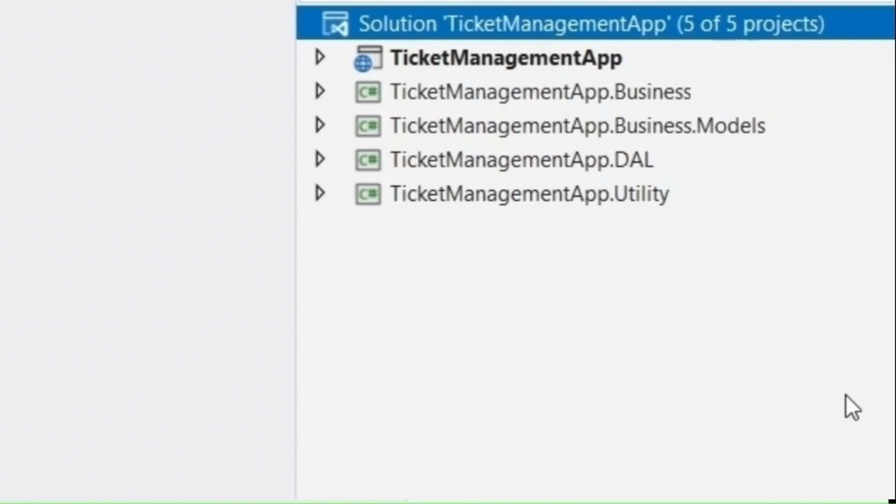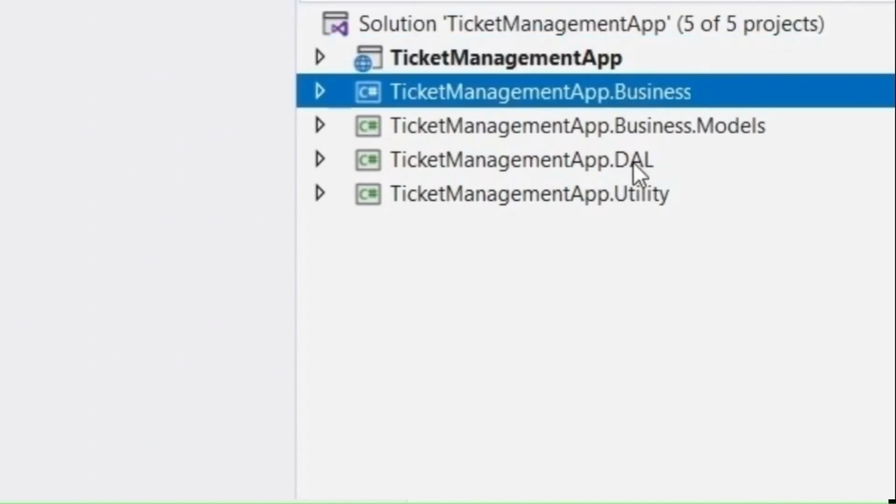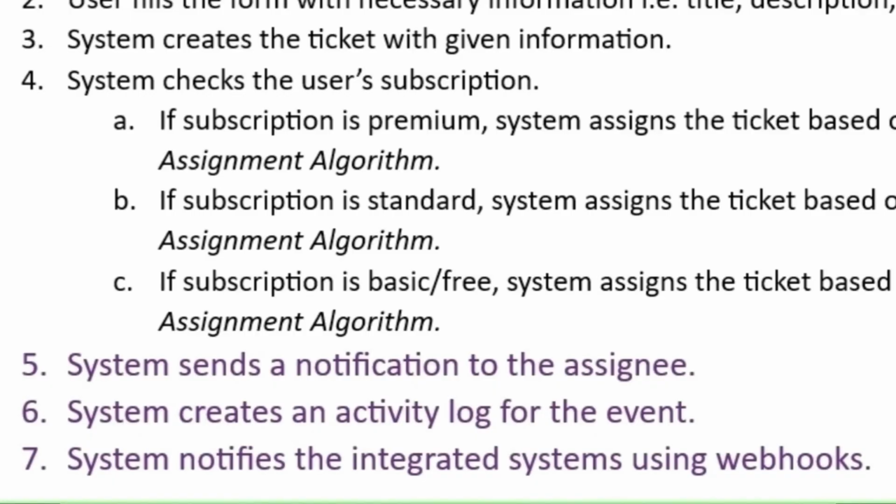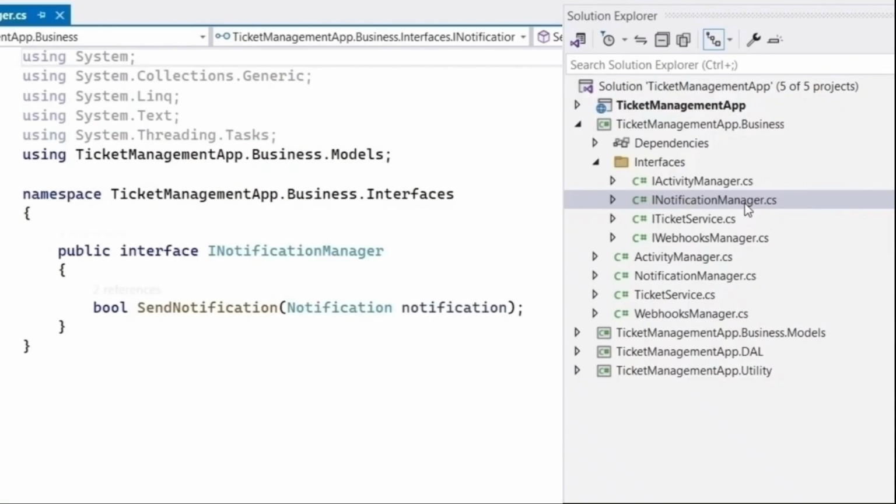We already have a base project set up. We have a presentation layer, a business layer, and a data access layer. In data access layer, we have entities and the base functionality to apply CRUD operations. As per our requirements, we have to send a notification, log an activity, and notify integrated systems through webhooks. We have base functionality available to do these things as well.